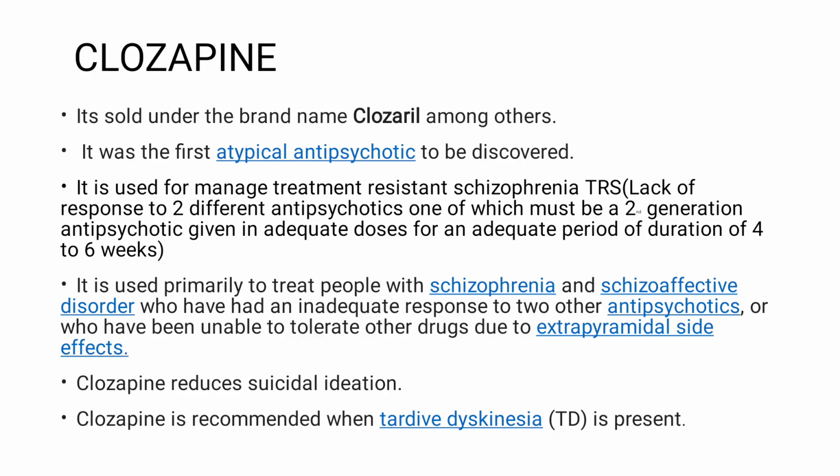Clozapine. It is sold under the brand name Clozaril, among others. It was the first atypical antipsychotic to be discovered. It is used to manage treatment-resistant schizophrenia (TRS), which is the lack of response to two different antipsychotics, one of which must be a second-generation antipsychotic given in adequate doses for an adequate duration of 4 to 6 weeks. It is primarily used to treat schizophrenia and schizoaffective disorder. Clozapine reduces suicidal ideation and is recommended when tardive dyskinesia is present.